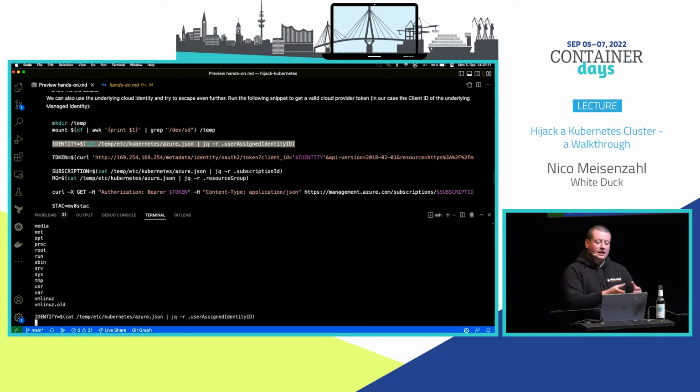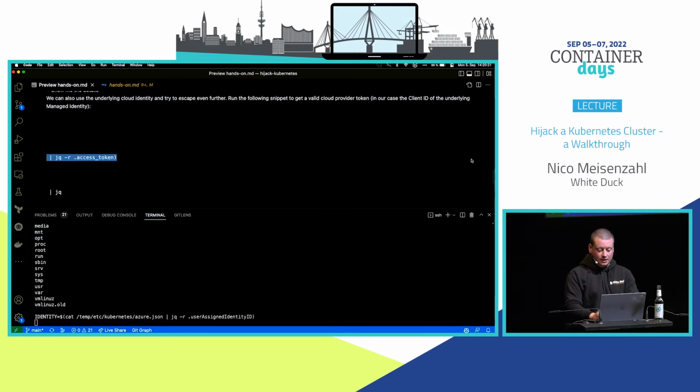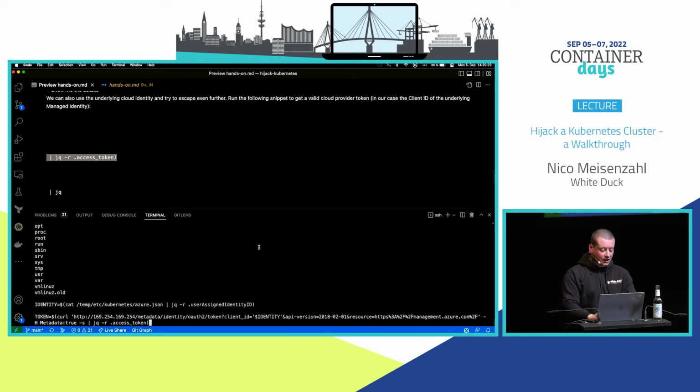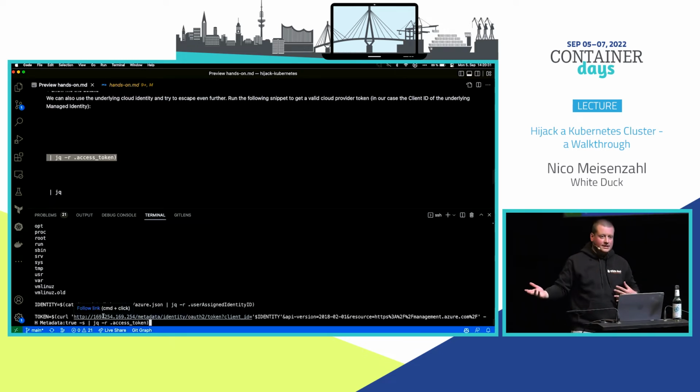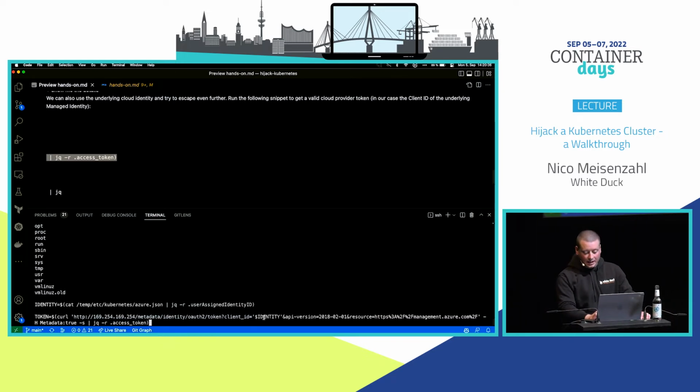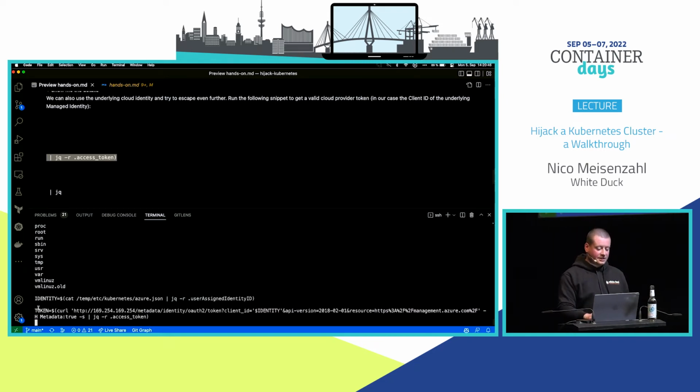But in our case, we can now use this identity and talk to Azure to get a one-time token we then can use. So basically, we do once again a longer command here. We're once again doing a curl here, then we're talking to this IP address. This is the so-called metadata service of Azure. It's the same with GCP and AWS, providing our identity and providing some further stuff, but basically we're telling Azure, hey, this is our identity, please give us a secret. And putting that one into this environment variable.